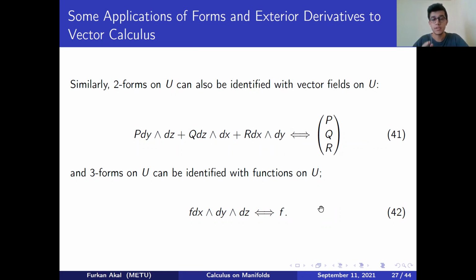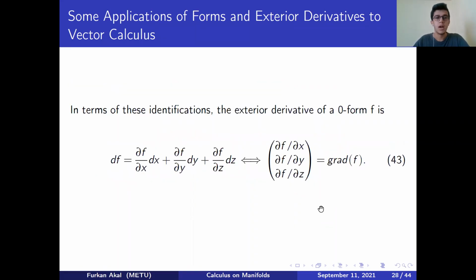After these identifications, we may try to relate the operations as well. Let's try to take exterior derivatives of these forms and see what they correspond to in the vector calculus manner. First of all, the exterior derivative of a zero-form f can be identified with the gradient of f in vector calculus.